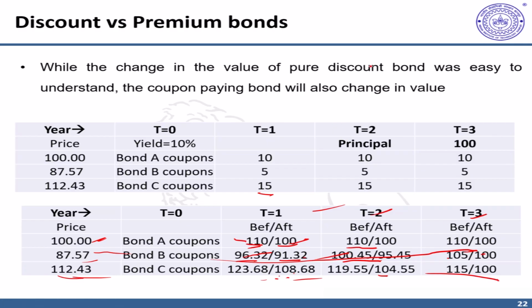So we can gather from this discussion that if it is a premium bond, then in general, if you exclude the coupon payment, the value of the bond declines, and for a coupon paying discount bond, the value increases. Of course, the movement here is not as gradual. Why? Because in between there is a payment of coupon which causes an anomaly, like a sudden decline. But if you account for that, then there is a secular decline from this to this.